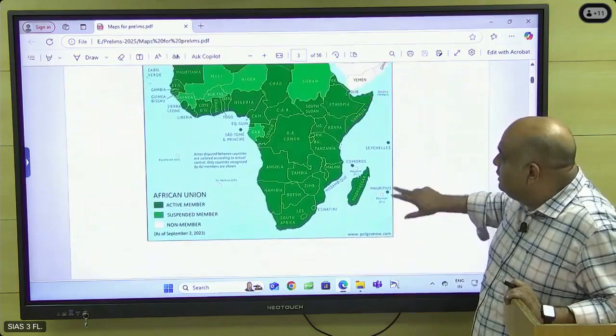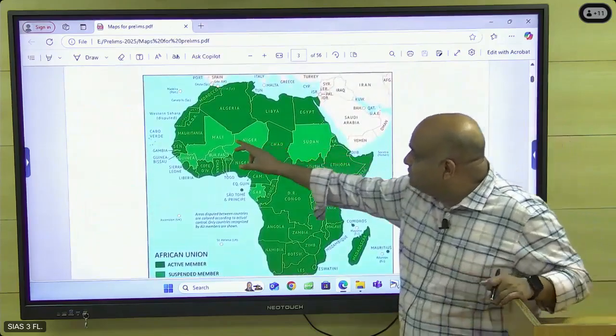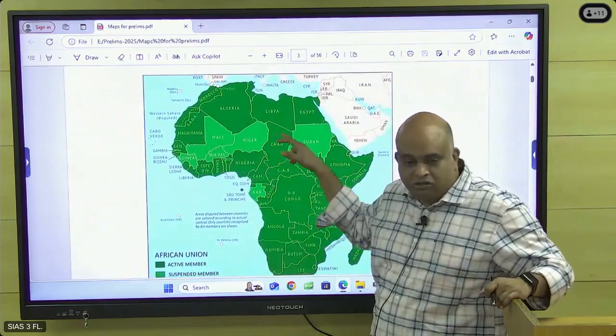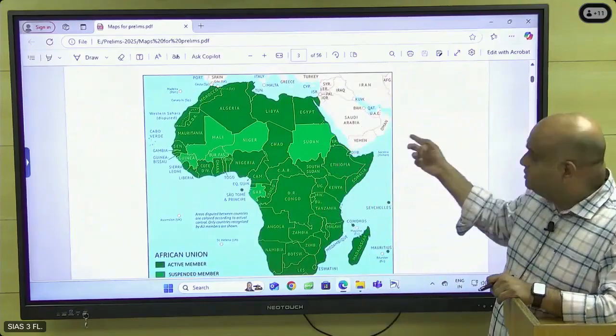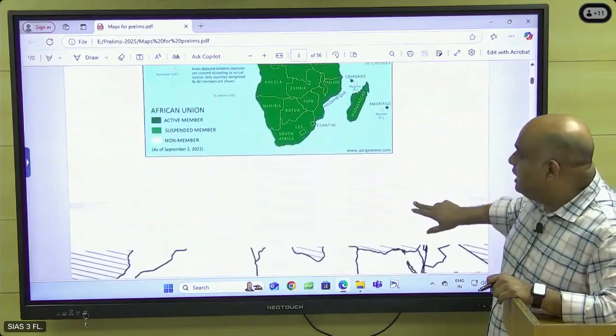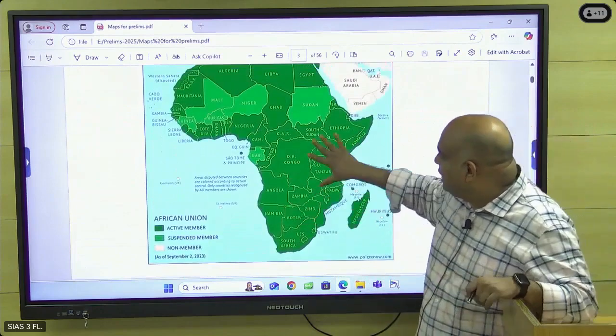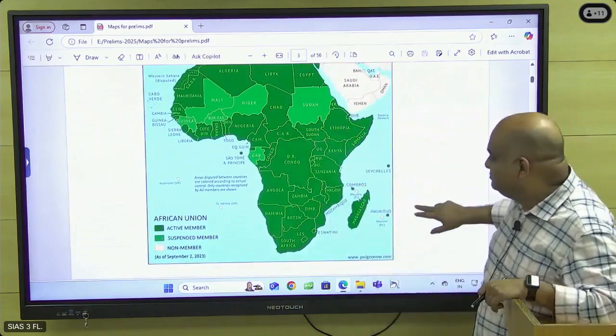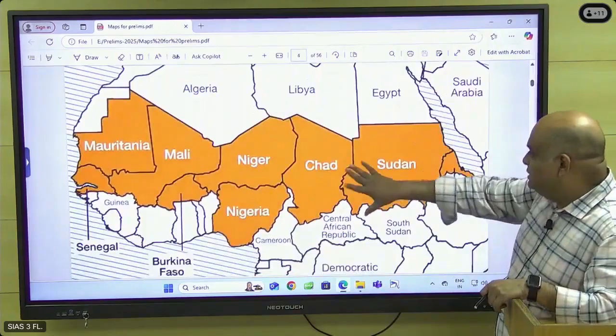ECOWAS. And then this is the African Union. These countries are suspended from the African Union because of military takeover. This country's military takeover is there, that's why. Active members, suspended members. These countries are active members, these are all suspended members. Again, these states.